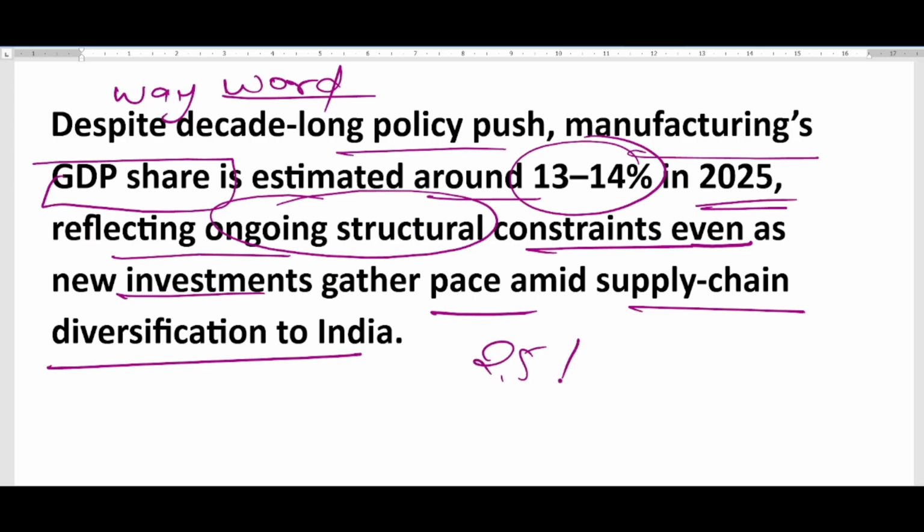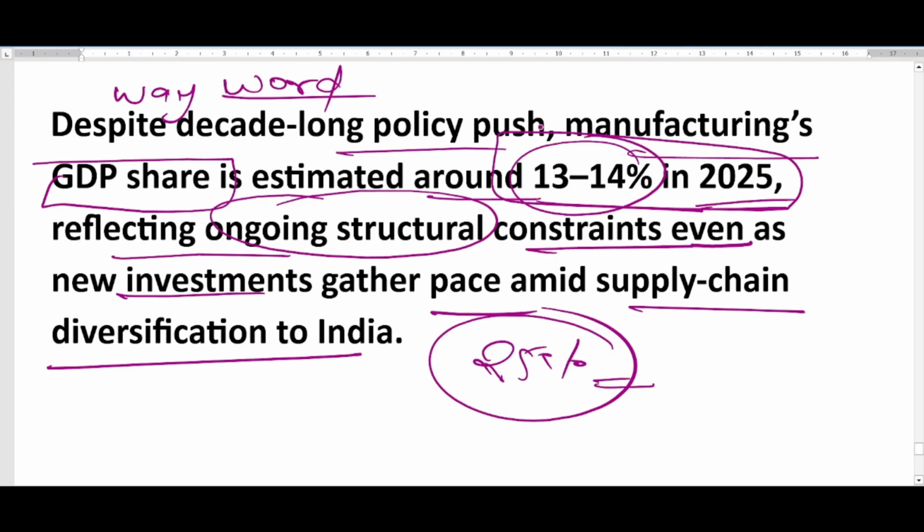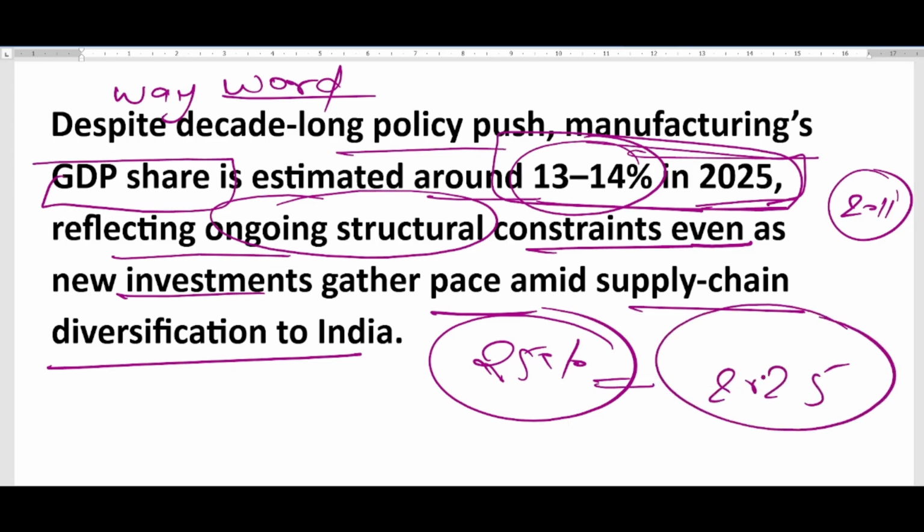Earlier we tried to reach 25% of GDP, but right now we are standing here. We started this initiative in 2011, and right now we are in 2025. Whatever we have achieved till today under all these schemes is in front of you. Now you can write a good way forward by analyzing this statement.